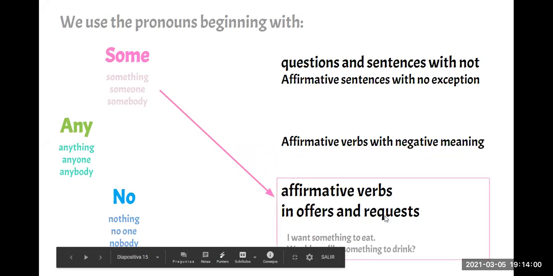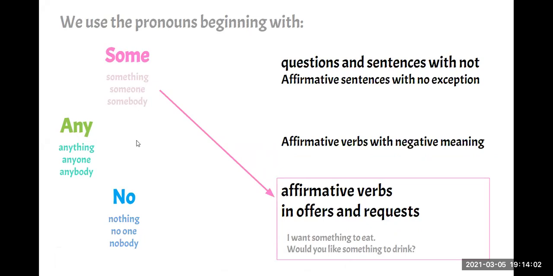Okay, let's talk about any, anything, anyone, and anybody. When do we use this? Questions and sentences with not. And also we use this with affirmative sentences with no exception. Okay, for example, did anyone come to the party?